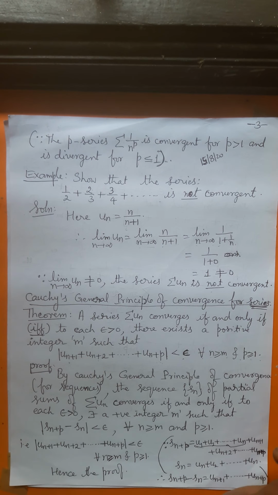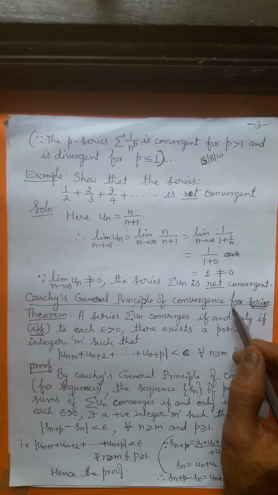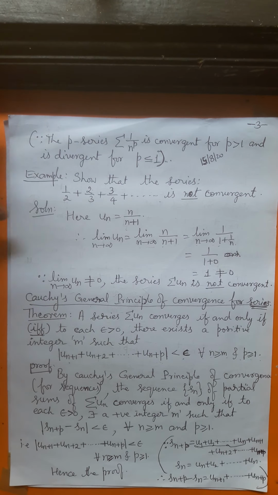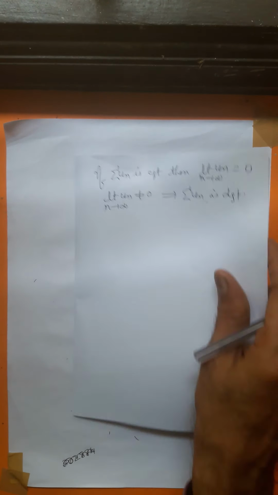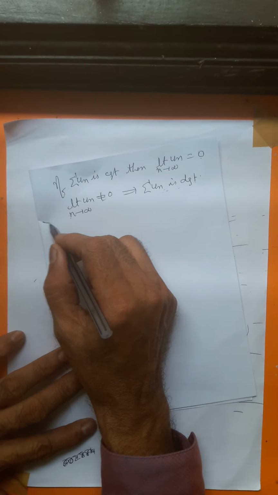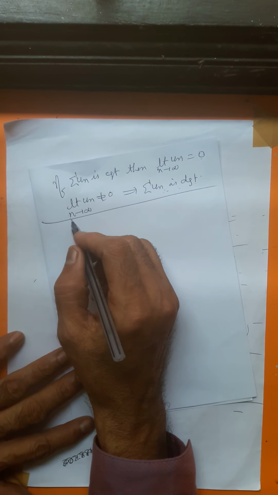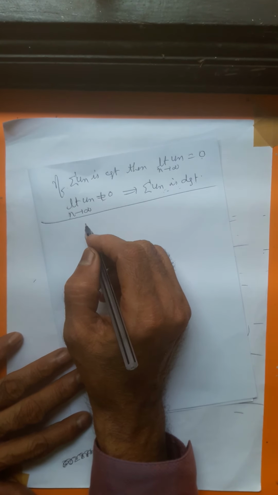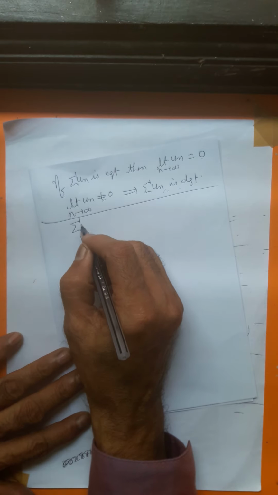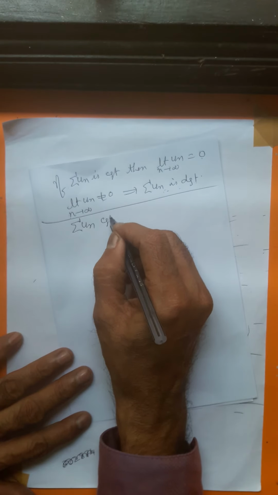Next, Cauchy's general principle of convergence for series. It is similar to the one you have proved for sequences. What is the necessary and sufficient condition for sigma un to be convergent?